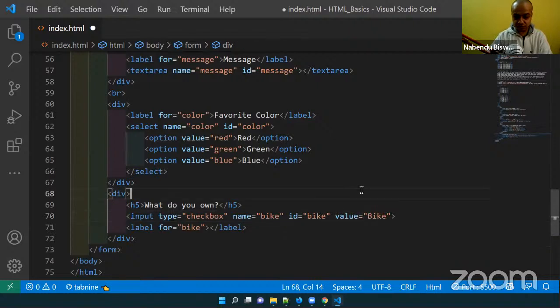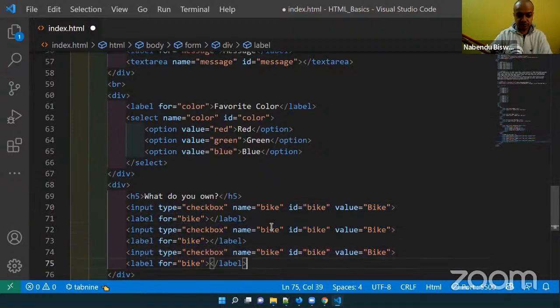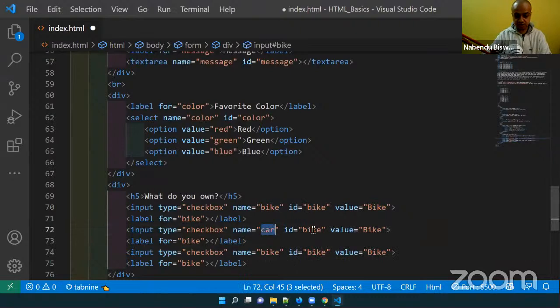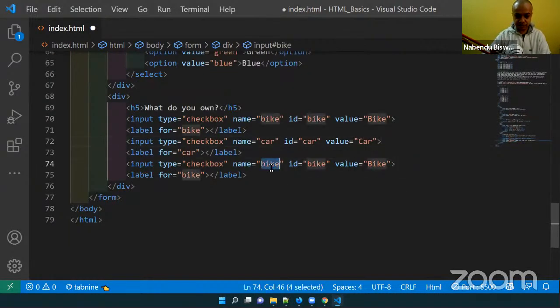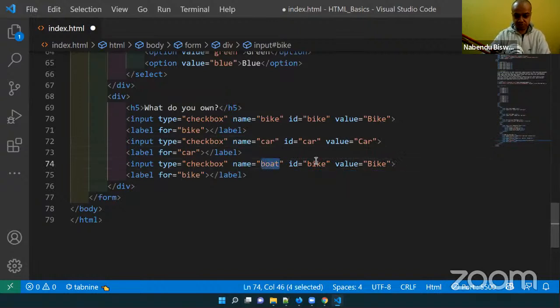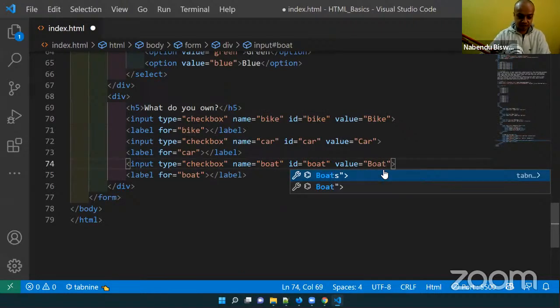Like this I have done, and like this I will have two more. The next one will be car, but this one I wanted caps. The next one will be boat. I'll save it.